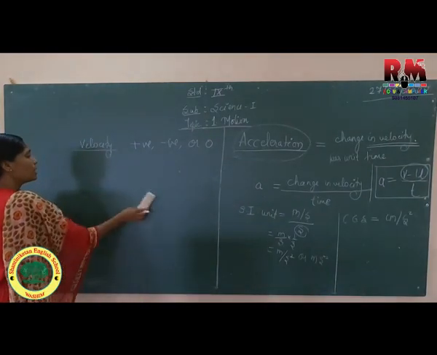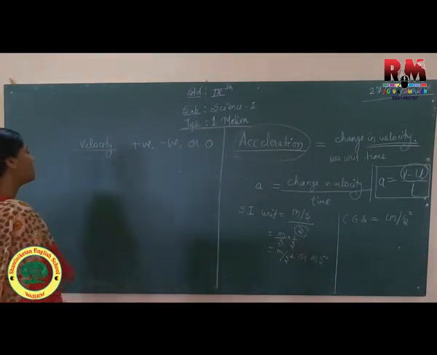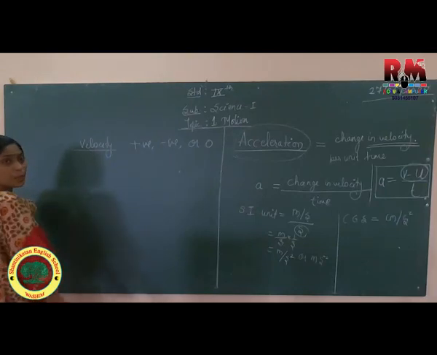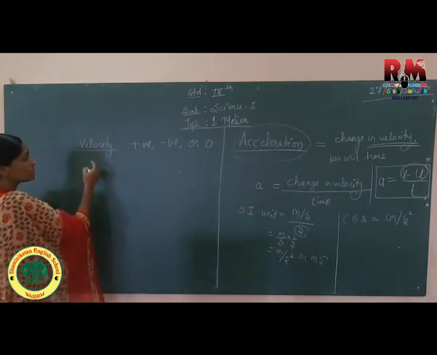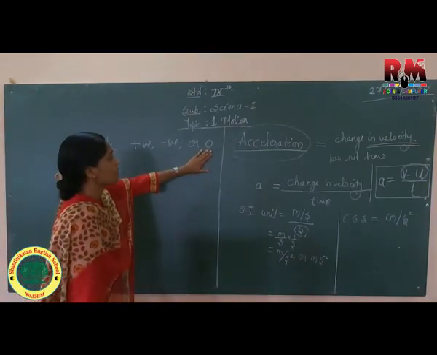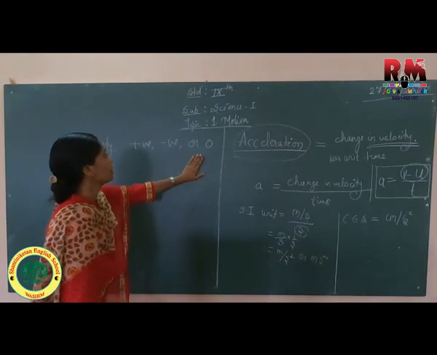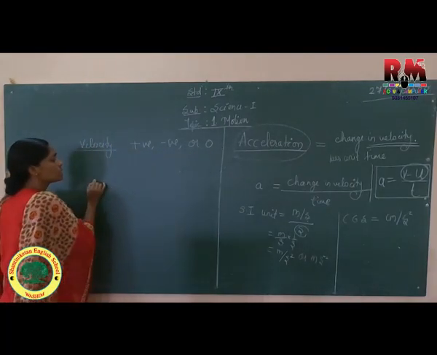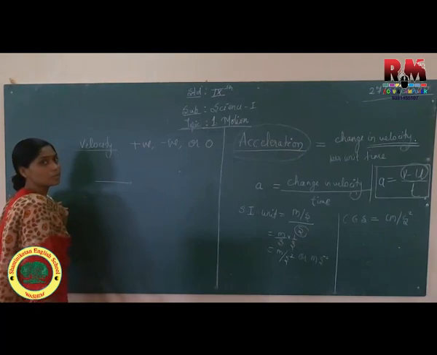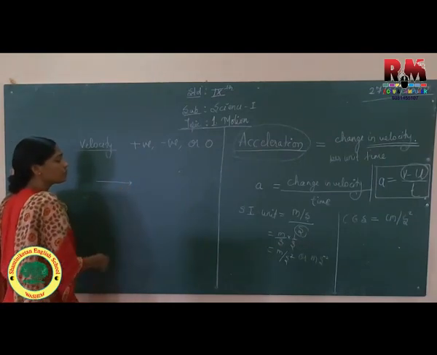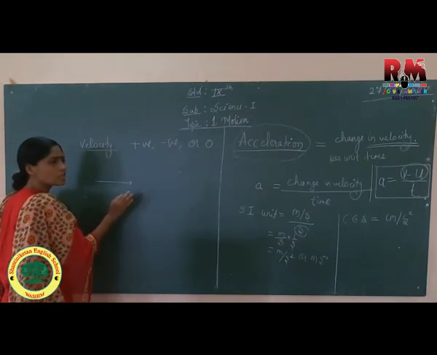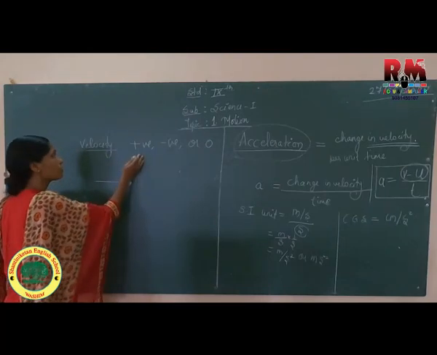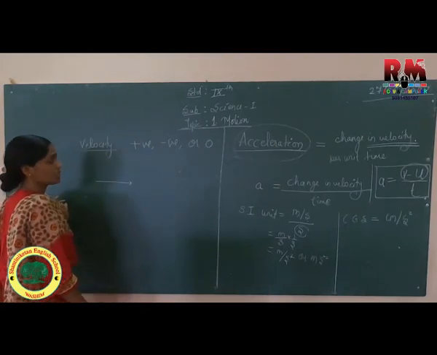So certain cases may happen where displacement is zero, hence velocity is zero. If the displacement is coming positive, then the velocity may be positive.